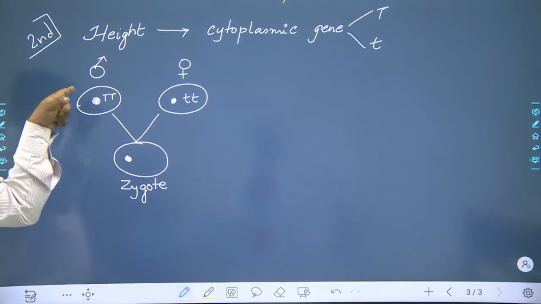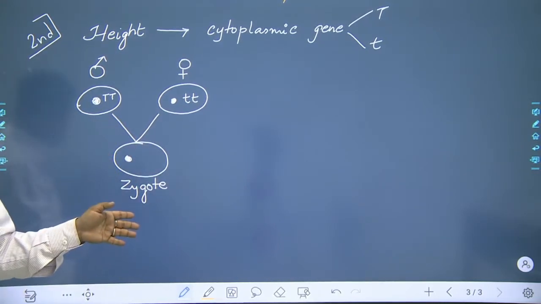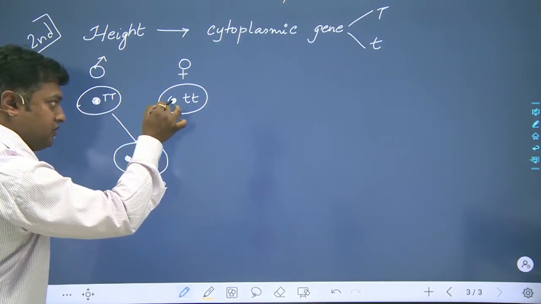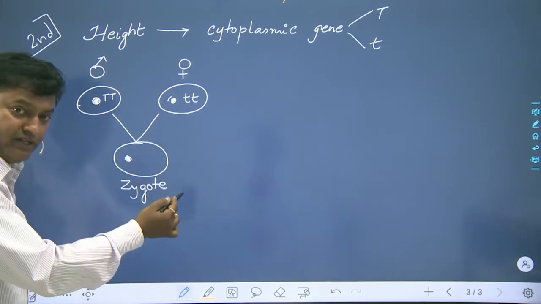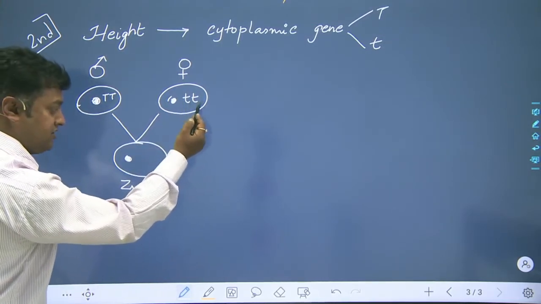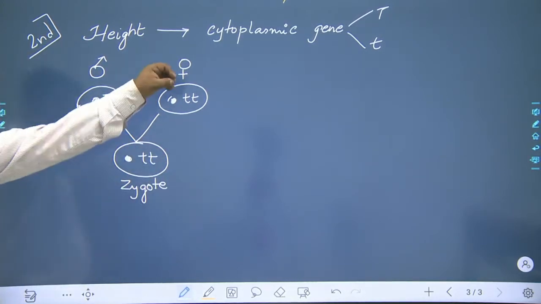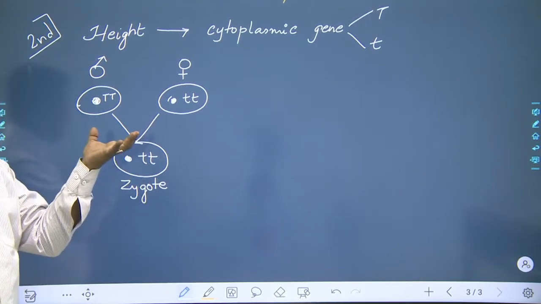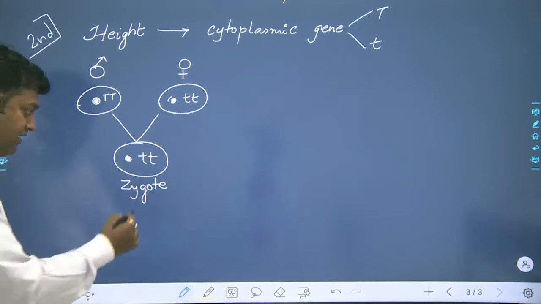So 50% of the genes inside the nucleus will be appearing in the zygote from the male, whereas the other 50% of the nucleus will be coming from the female. Along with it, the cytoplasmic gene will also be transferred as a whole. So when this zygote grows up, it will be the individual that will be here.